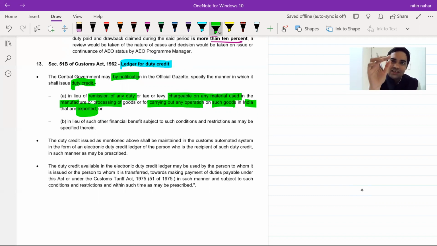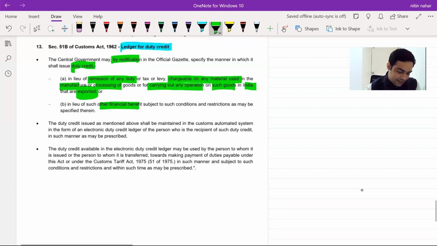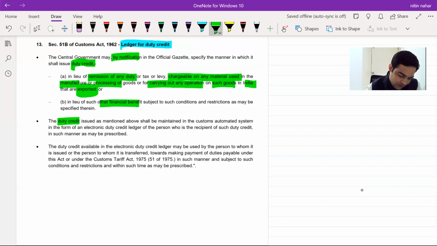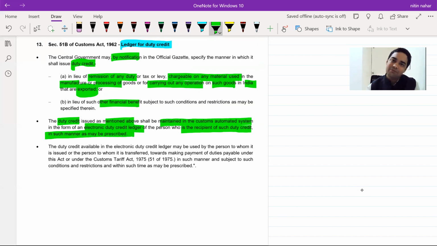There will be a separate ledger similar to your e-credit ledger, or in lieu of other financial benefits subject to conditions specified therein. The duty credit issued as mentioned above shall be maintained in the custom automated system, which is where you file the bill of entry online, in the form of an electronic duty credit ledger of the person who is the recipient of such duty credit, in such manner as may be prescribed.